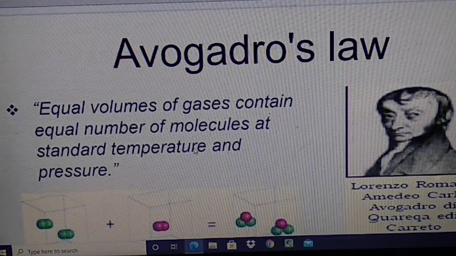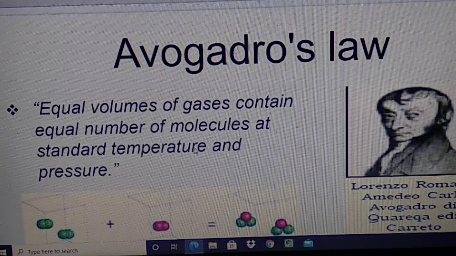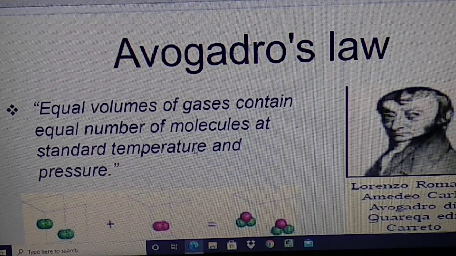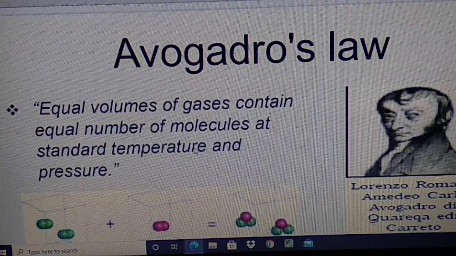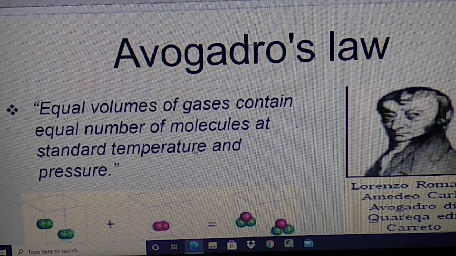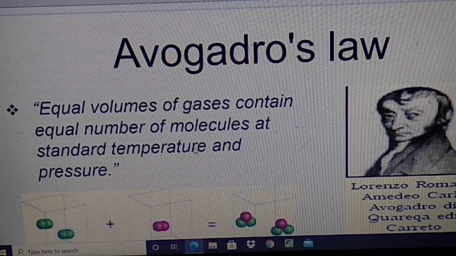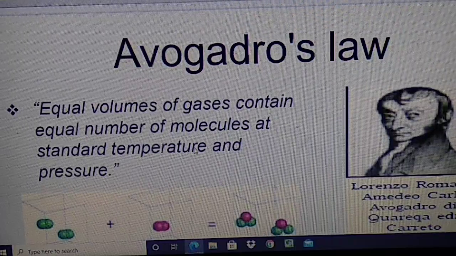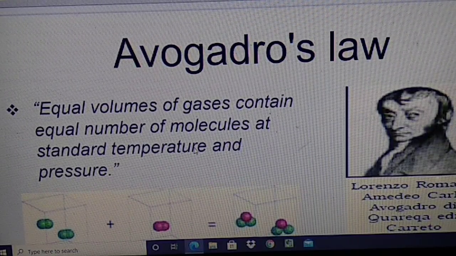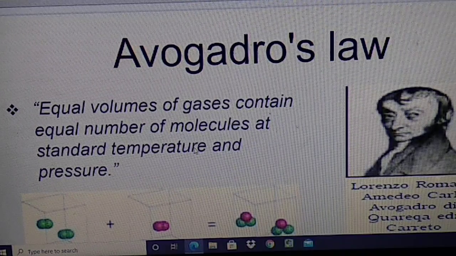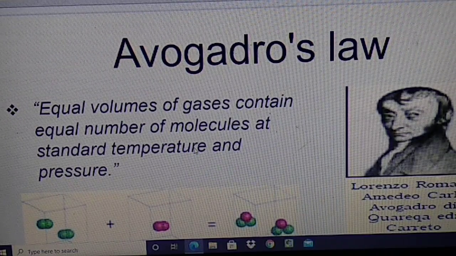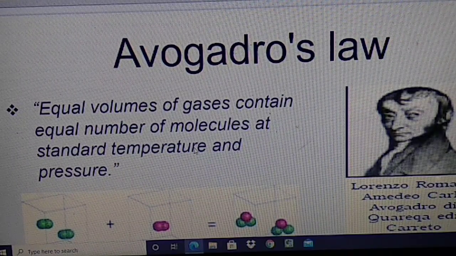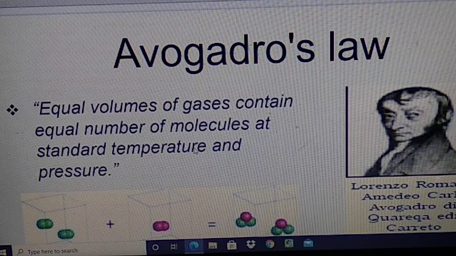If I ask you the number of water particles present in 18 gram of water, you know students, the molar mass of water is 18 gram, and 1 mole of any substance means its molar mass. So if I ask what is the number of water particles present in 1 mole of water, your answer, ma'am, is Avogadro's number. What is the value of Avogadro's number? Write in the notebook: 6.022 into 10 to the power 23. So 1 mole of any substance contains Avogadro's number of molecules.